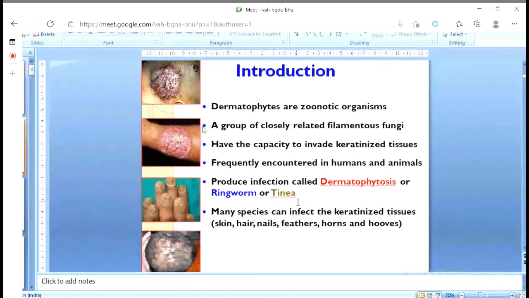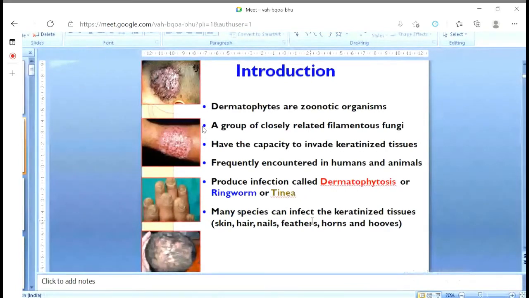Scientifically we say dermatophytosis because it is associated with the dermis and epidermis layers of the skin. Sometimes it is also known as ringworm because of its circular appearance, or as tinea. In case of human infection, it is known as tinea. But when you read the name Taenia solium in parasitology, that is different. Here tinea is not the pathogen. Tinea is the name of the disease. What type of disease? Fungal skin infection in the human being.